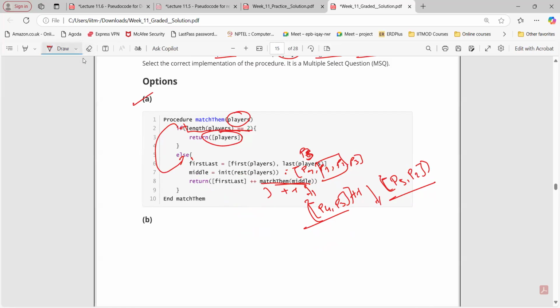Yes. In this one, we are firstly making separations of the first and last. Init of rest will remove those which have already been taken in first and last. After this, match of the middle will again call this. So this will just break and make the whole list.